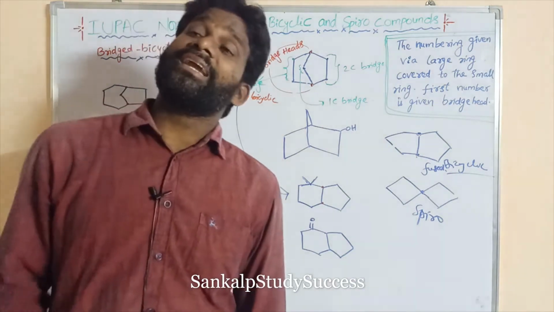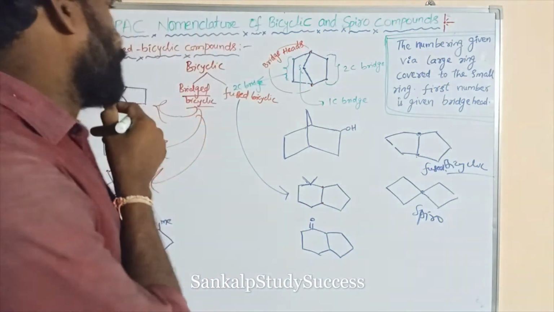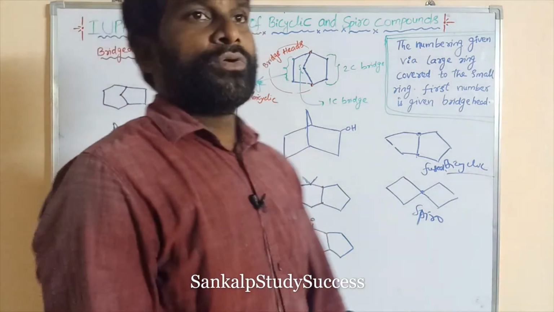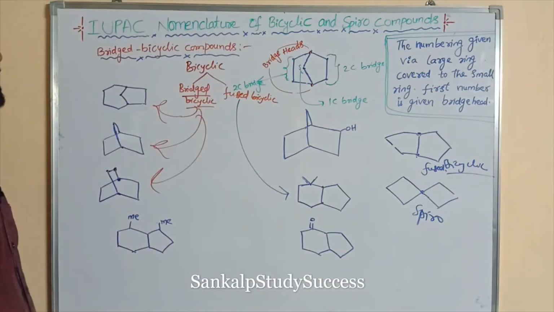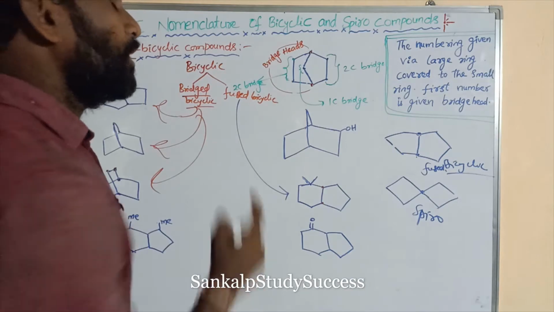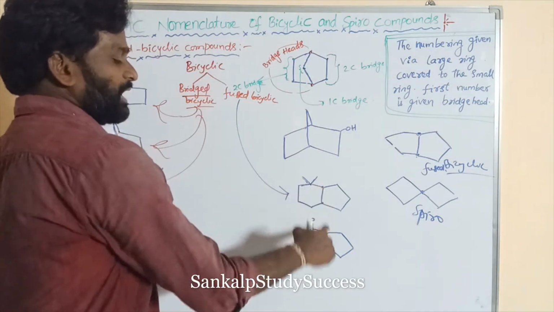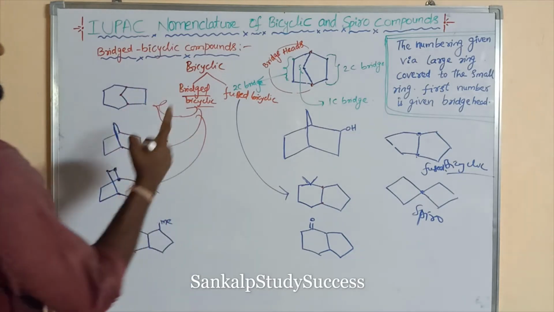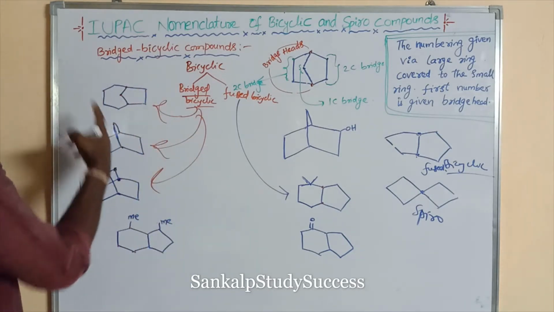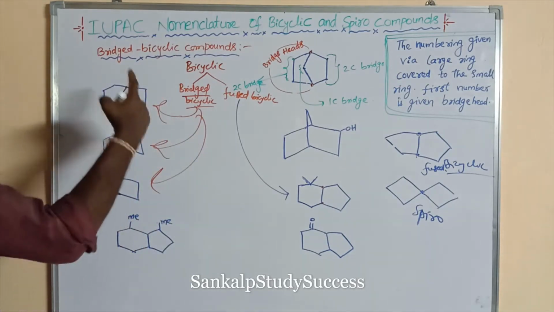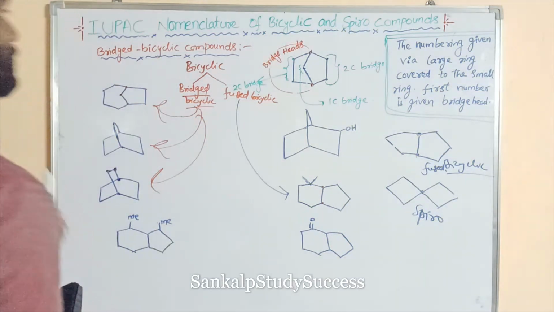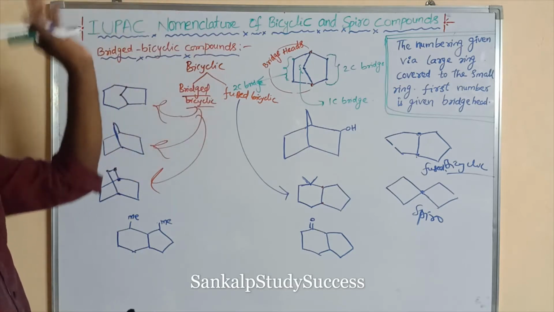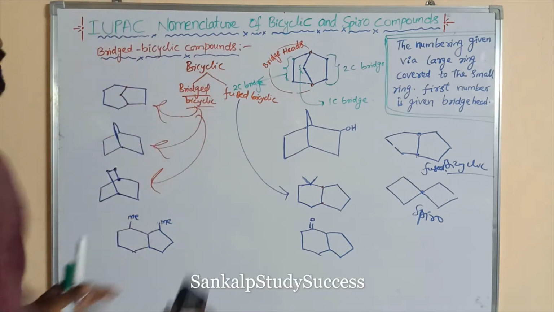So bicyclic is again classified into two types. One is fused bicyclic, another is bridged bicyclic. What is fused bicyclic? If the two cycles contain two common carbons, that is fused bicyclic. If the two cycles contain more than two common carbons, that is bridged bicyclic. But the IUPAC nomenclature of fused bicyclic and bridged bicyclic is the same.